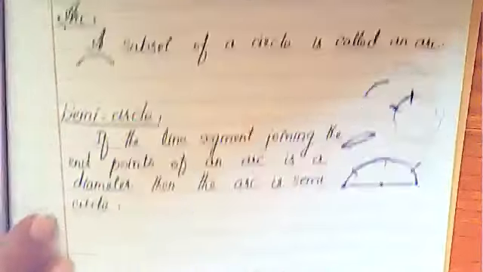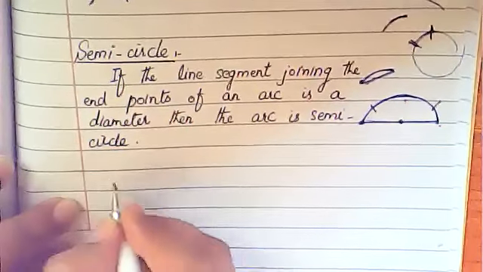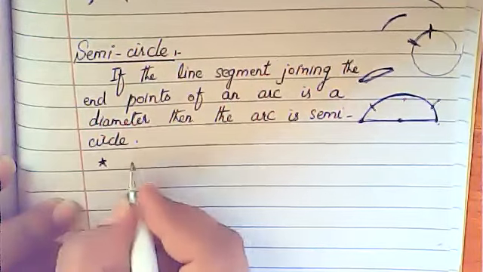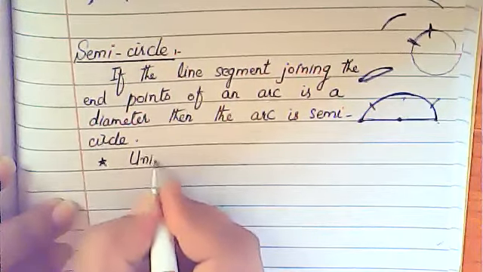The most important thing you have to know is that these two points are very important. Number one, union.